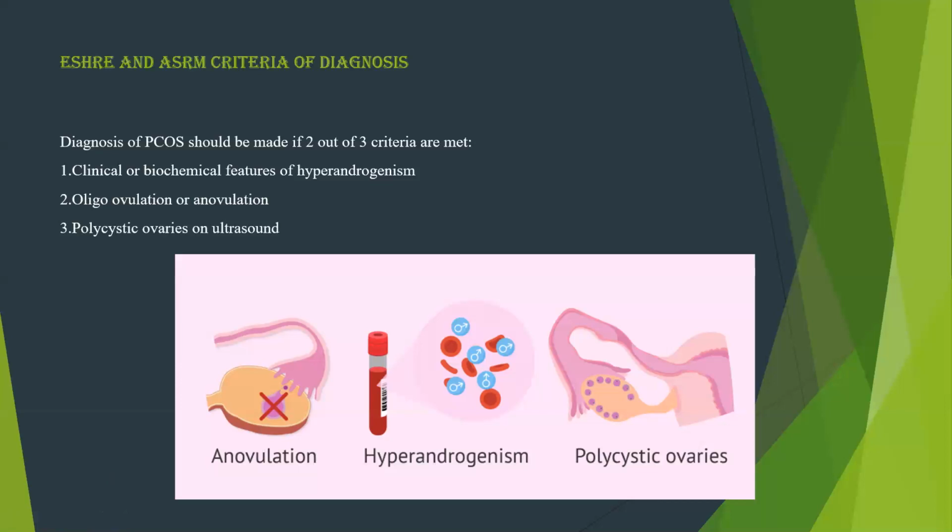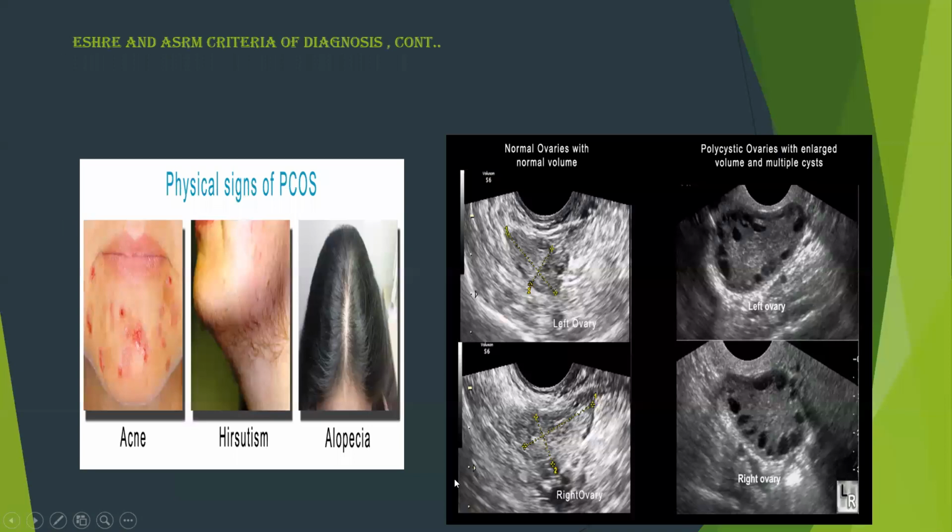You can see in the picture. So the first picture is anovulation. Second is blood analysis, hyperandrogenism. And third one is presence of cysts in the ovary. That means polycystic ovaries. Next slide. So in the first picture, you can see the acne, hirsutism, and alopecia. So these are the physical signs of PCOS, and especially these 3 signs are due to hyperandrogenism.